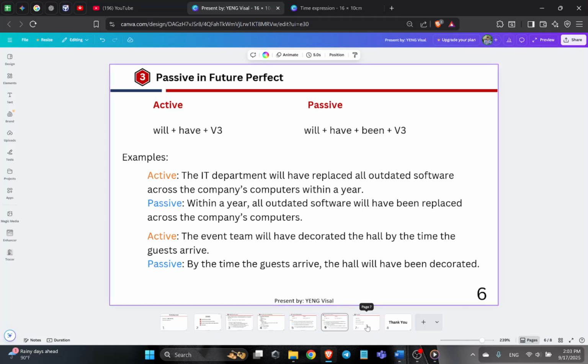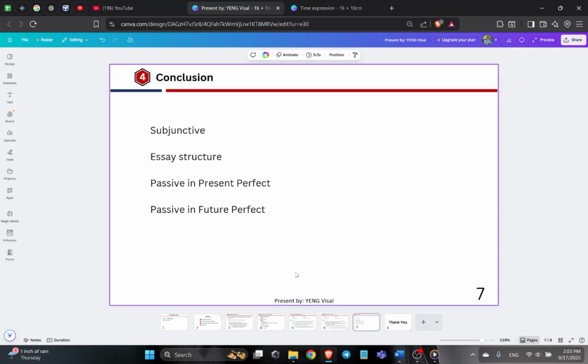Moving on to the conclusion of my presentation. The first one I have discussed is the subjunctive. Subjunctive is the clause in which the verb is in the base form, no matter whether the subject is plural or singular. We just use the base form when we see a verb that shows demand, suggestion, or importance. And the second is essay structure. In the essay structure, we have introduction.